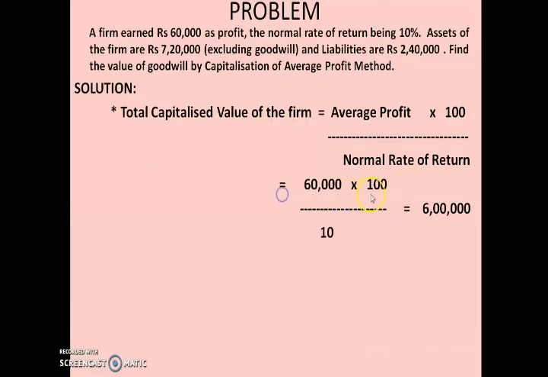What is your answer? It's coming to 6 lakhs. So your first step is over. Now what is the second step? You have to find the net asset. What is the formula for calculating net asset? From the total asset, if you subtract liability, you will get net asset.